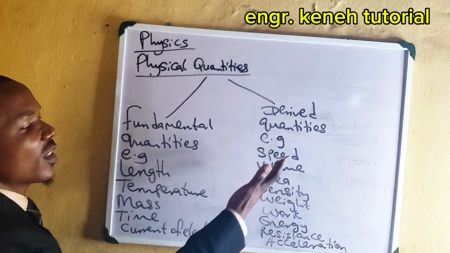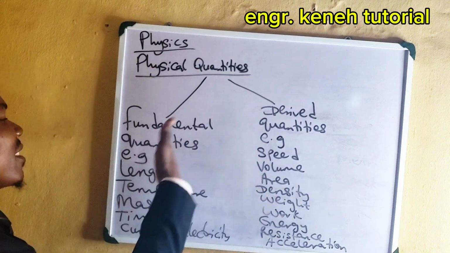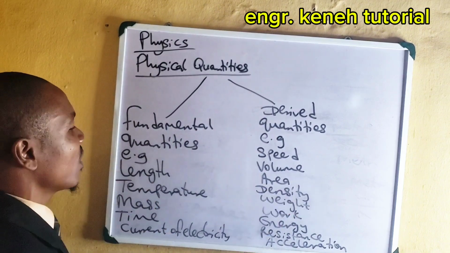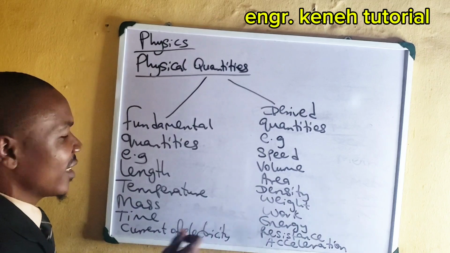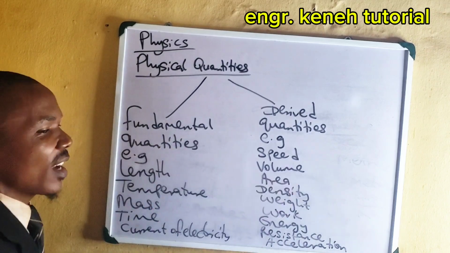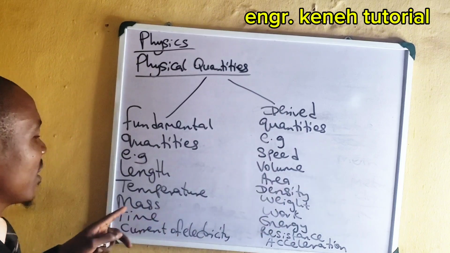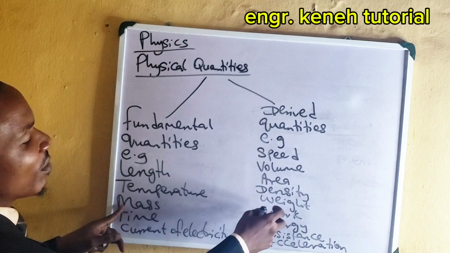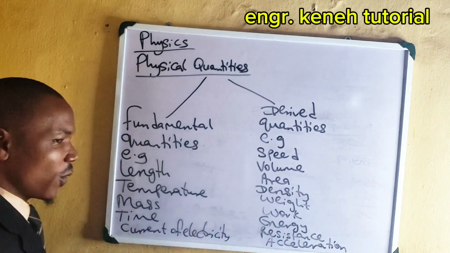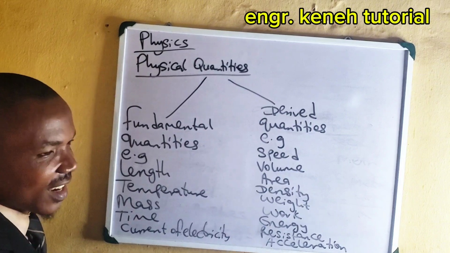Remember what I said? All these ones, they were gotten from here. That means that they were derived from here. Either you multiply, for example, volume. Volume is length times length times length. When you multiply length times length, you get area. Or density. Density is what? Mass over volume. Mass over volume will give you density. Then weight is a force, which means it is mass times acceleration.